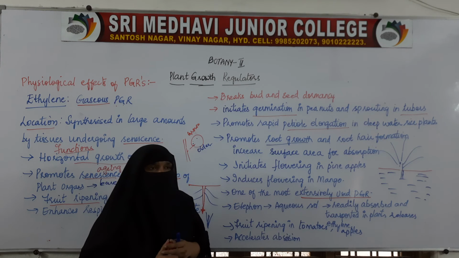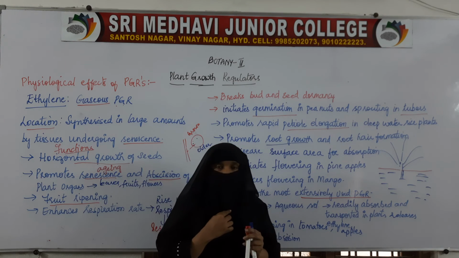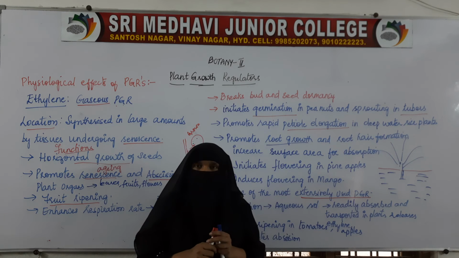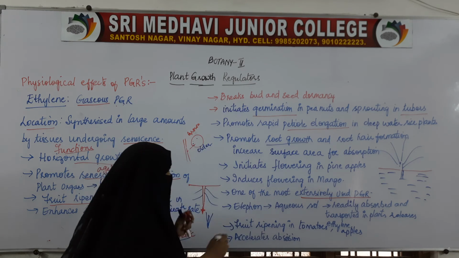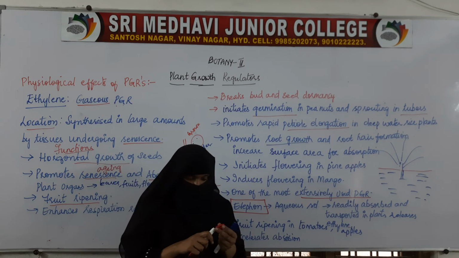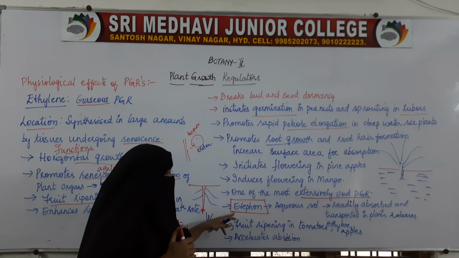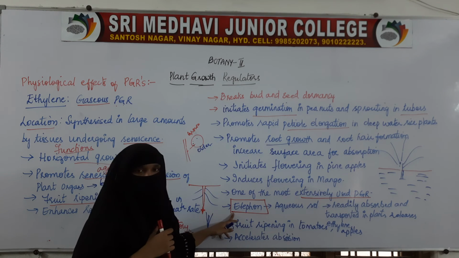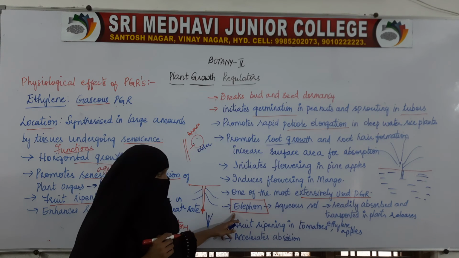Apart from naturally occurring ethylene in the plant itself, a substance called ethephon is the artificial source of ethylene.